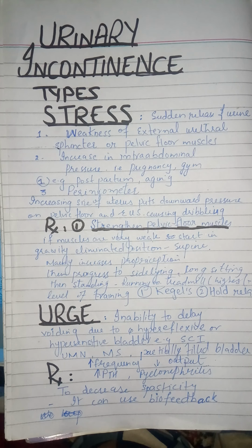Urinary incontinence, based on the causes of the incontinence, is divided into 5 main types. You have stress incontinence, urge incontinence, overflow incontinence, functional incontinence, and mixed incontinence. Today I'm going to briefly explain all these types. So first of all, we'll talk about stress incontinence.